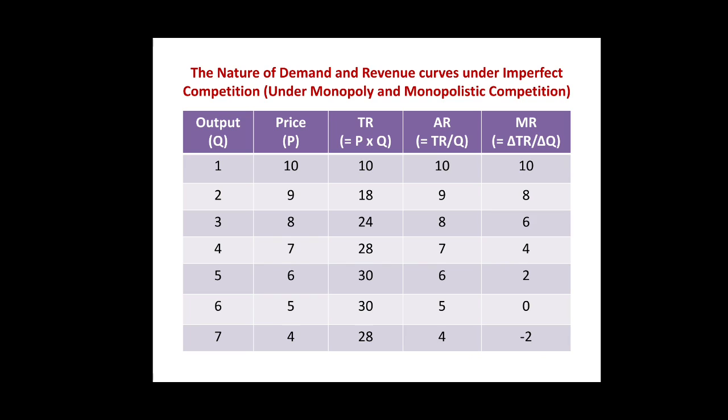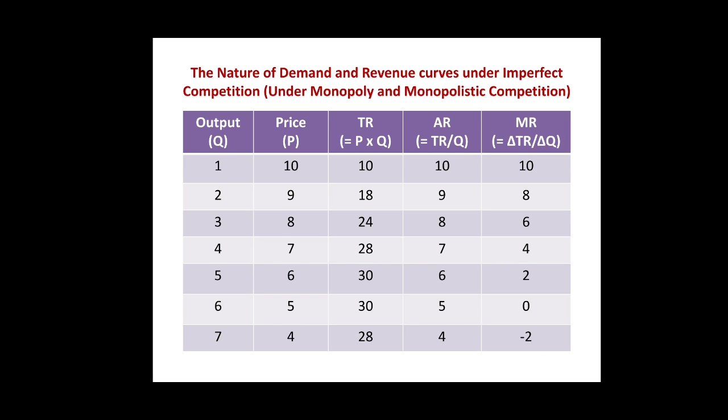One more important point to note here is that when average revenue falls, marginal revenue also falls, but it falls more than average revenue. And the rate of fall in marginal revenue is twice that of average revenue. Just look at the fourth and fifth columns of the table where we calculated average revenue and marginal revenue respectively.